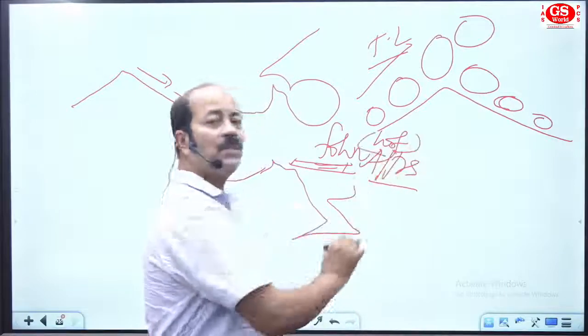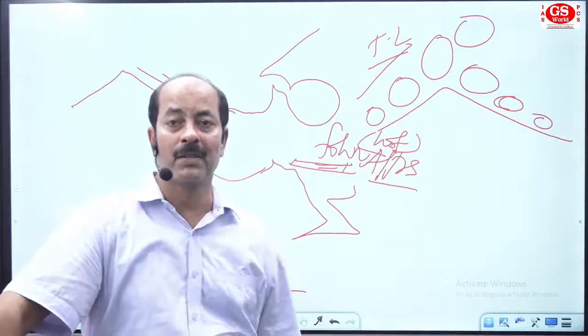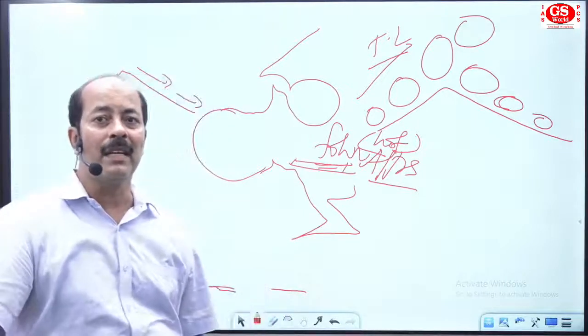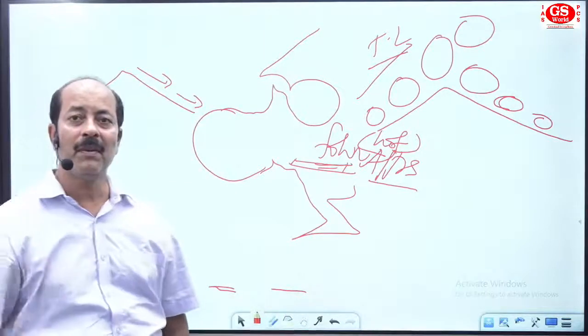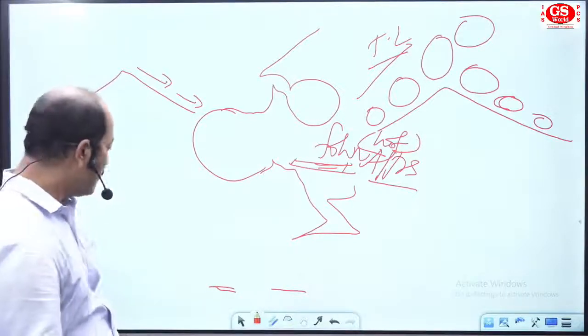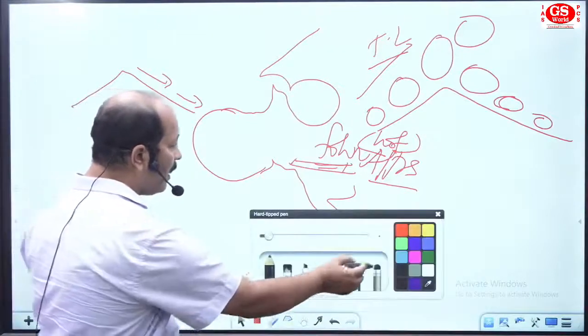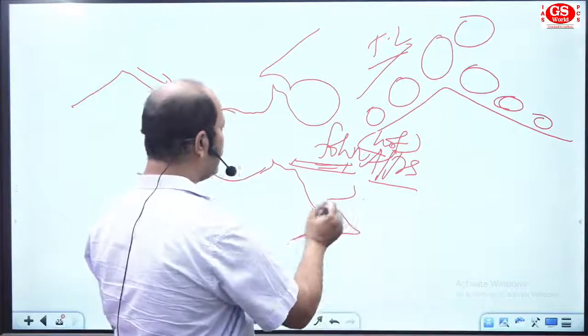So sometimes they ask you, Fohn is what type of wind? Normally it's a katabatic wind, it's a hot wind in Switzerland. So this is the first local wind of Europe in the northern section. Now come to the next area, next wind I would like to go for as a part of next discussion.